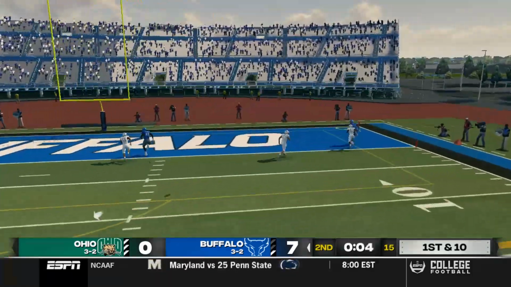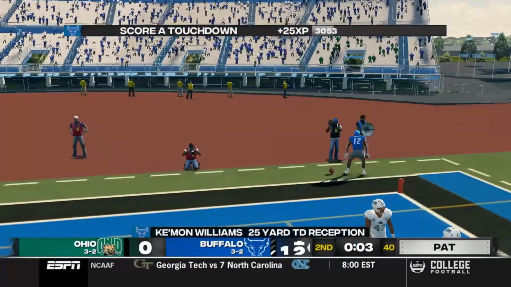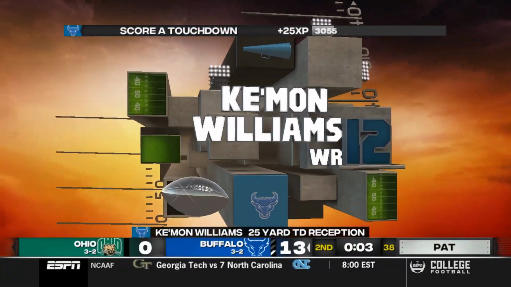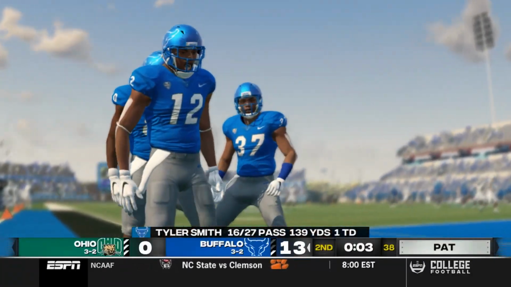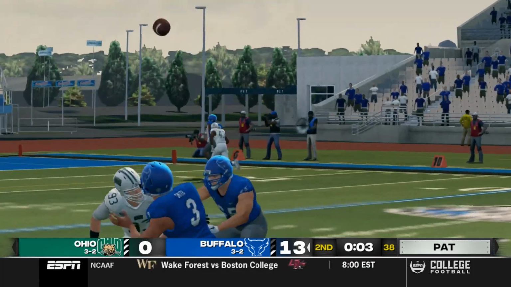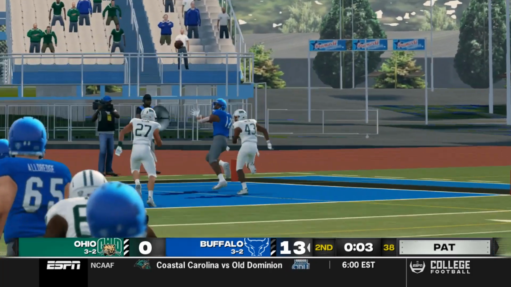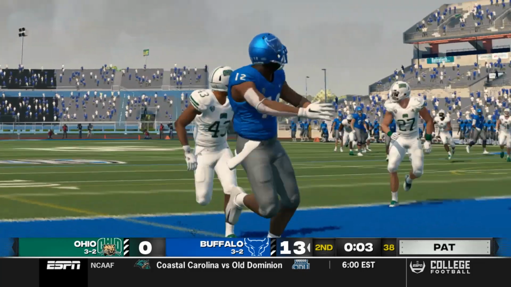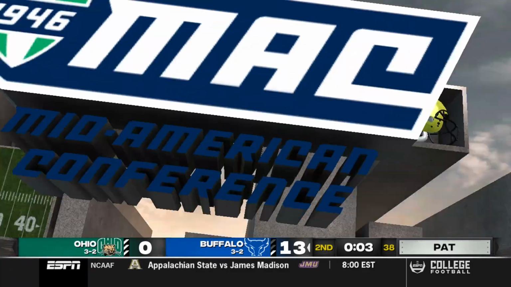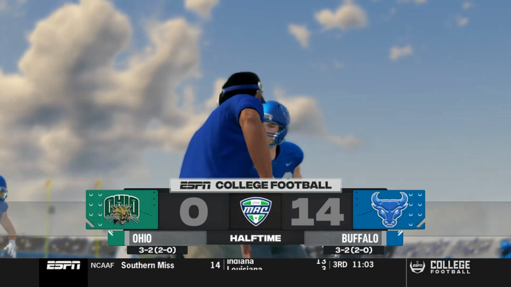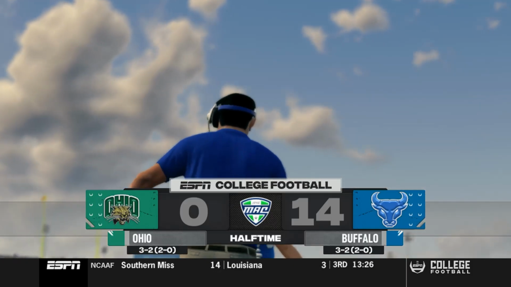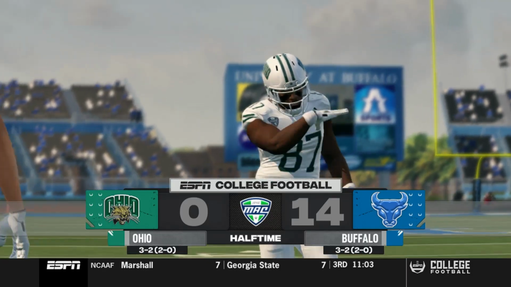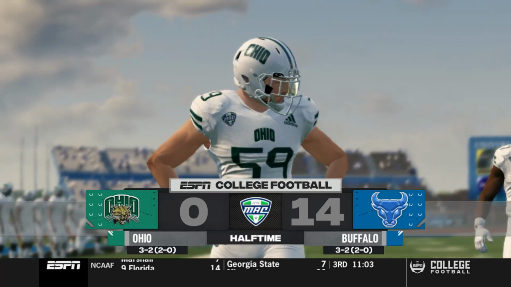Tyler Smith tosses it up. Keemon Williams, he beats the man. Touchdown, Bulls. They go up 13-0 right before halftime. Look at that. Keemon Williams over the top. Nice throw, Tyler Smith. The Bulls hit the extra point, and they go into halftime leading the Ohio Bobcats 14-0 in this MAC action today.